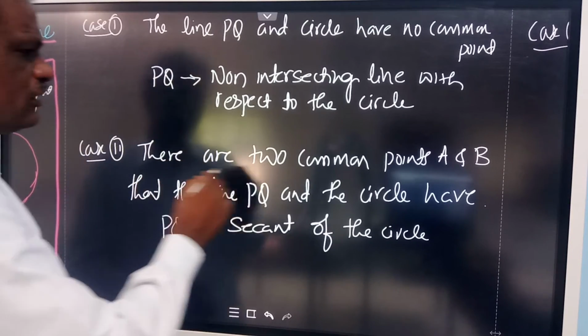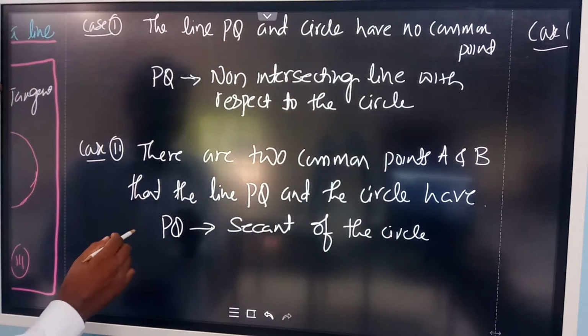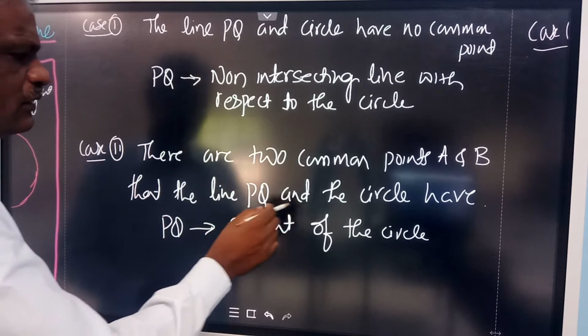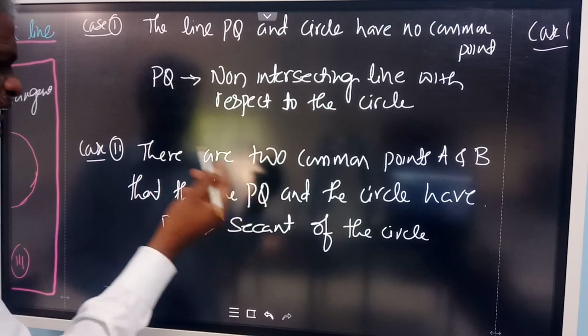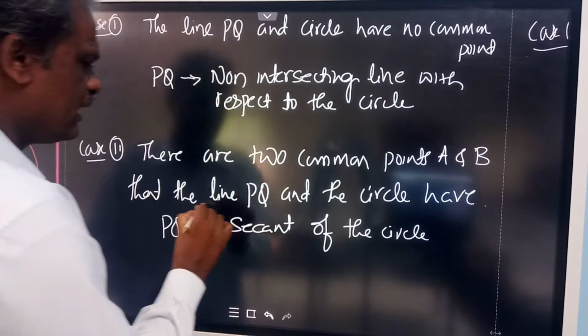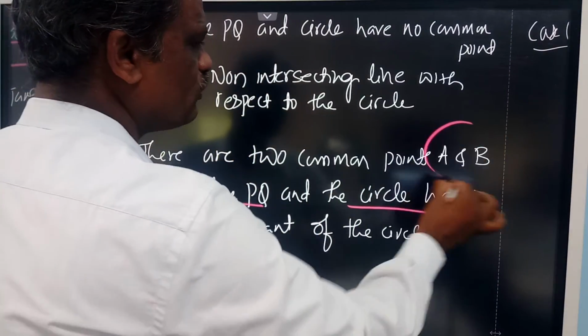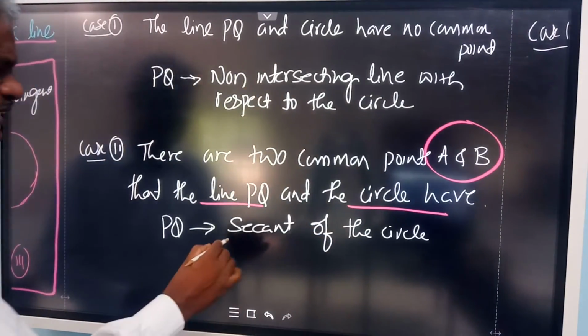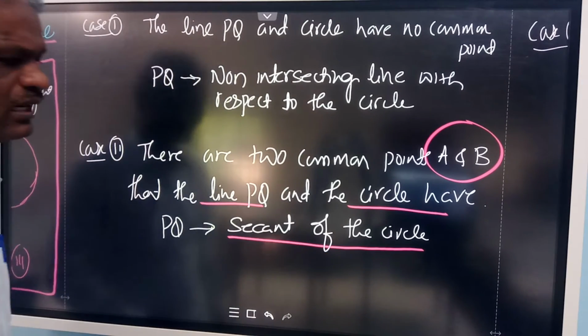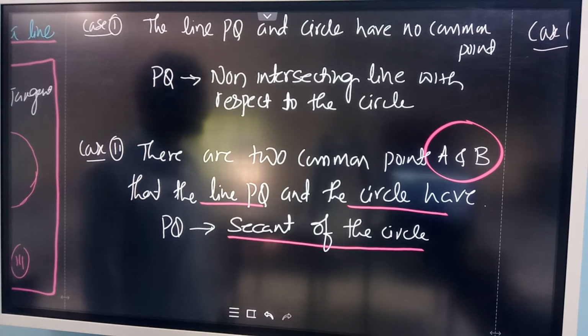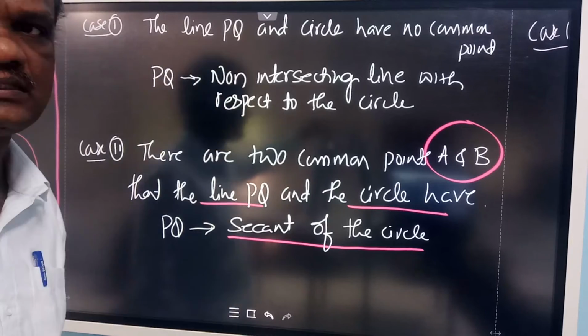Case 2, there are two common points A and B that the line PQ and the circle have. See, these two, line and the circle, they are having only two common points A and B. Such cases, it is called as secant of the circle. We call that as secant of the circle.